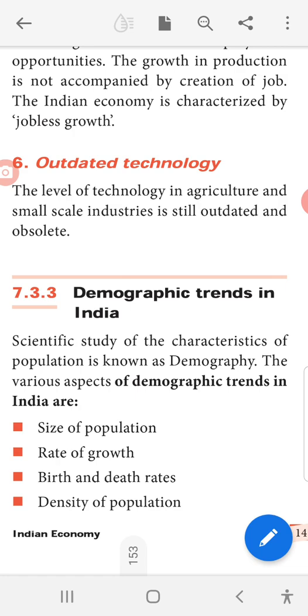Demographic trends in India. Scientific study of the characteristics of population is known as demography. The various aspects of demographic trends in India are size of population, rate of growth, birth and death rates, and the density of population.